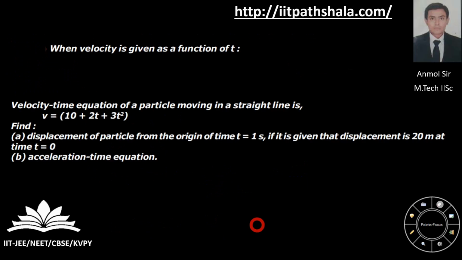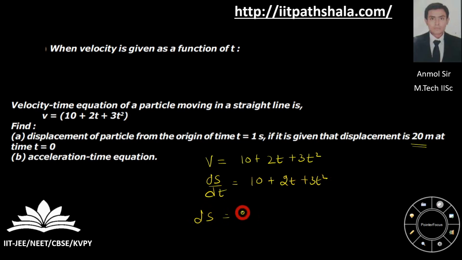In this type of question, velocity is given as a function of time. The question says the velocity-time equation of a particle moving in a straight line is given as follows. You have to find the displacement of the particle from the origin at time t equal to 1 second, if the initial displacement is 20 meter at time t equal to 0. So v is given as a function of t, and v is ds by dt, equal to 10 plus 2t plus 3t square. So ds equals 10 plus 2t plus 3t square.